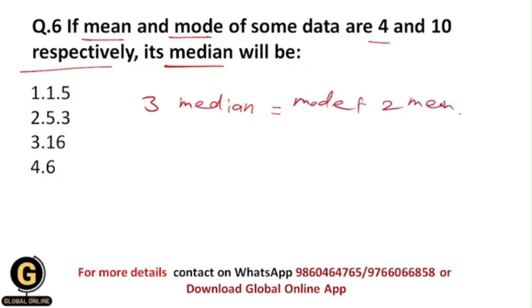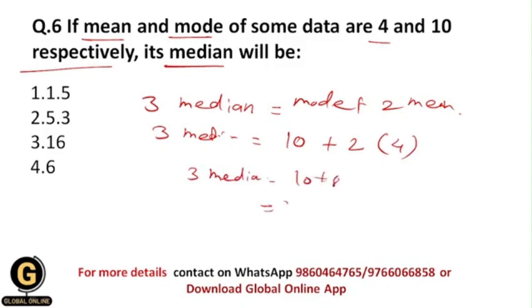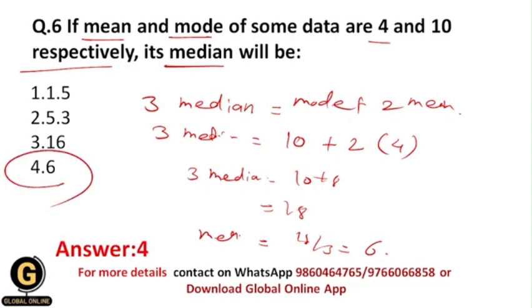Now substitute the values in this. 3 median is equal to mode, the value of mode is 10, plus 2 times the value of mean, which is 4. Then 3 median is equal to 10 plus 8, which is 18. So the value of median will be 18 upon 3, which is equal to 6. So your correct answer should be option 4, that is 6.